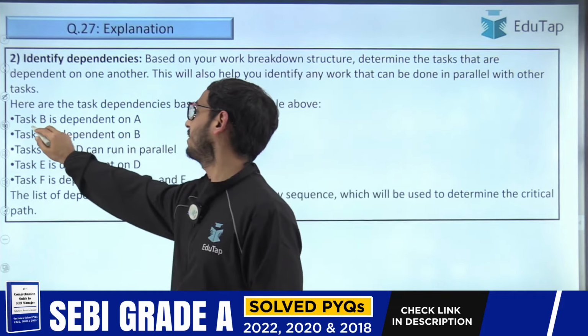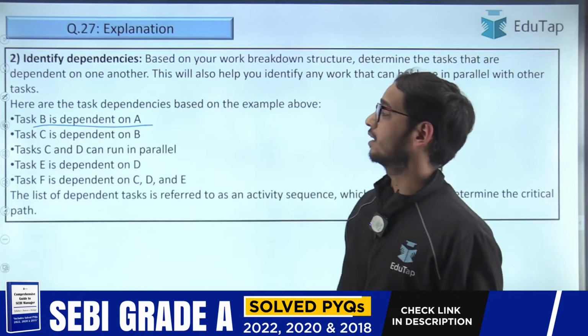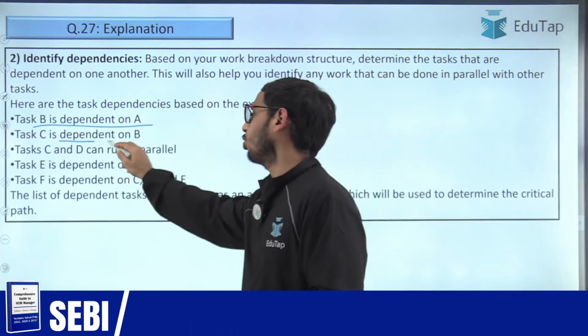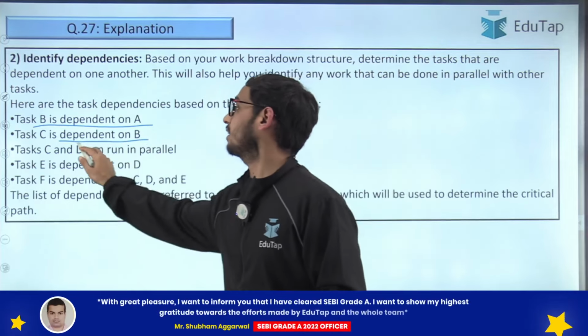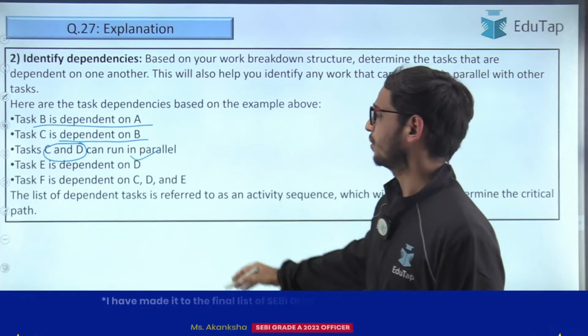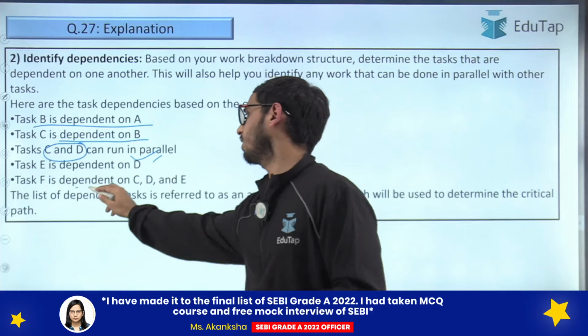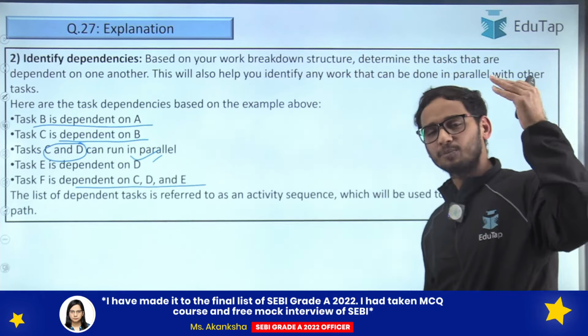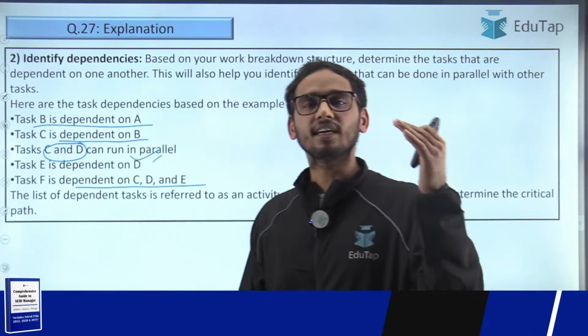The list says task B is dependent on task A, task C is dependent on task B, task C and D can run parallelly, right? And task E is dependent on D. Similarly, task F is dependent on C, D and E. Now the management has prepared the list of all the activities.